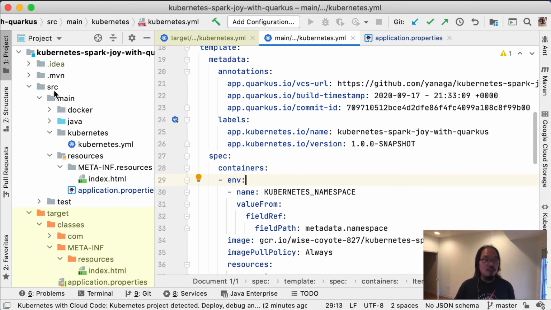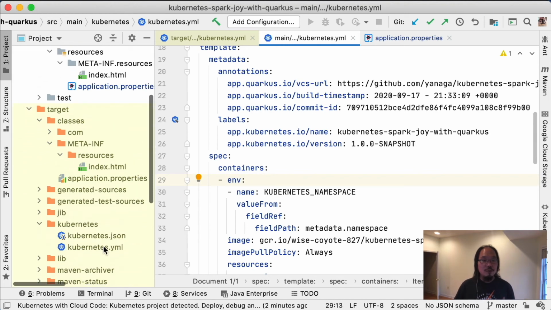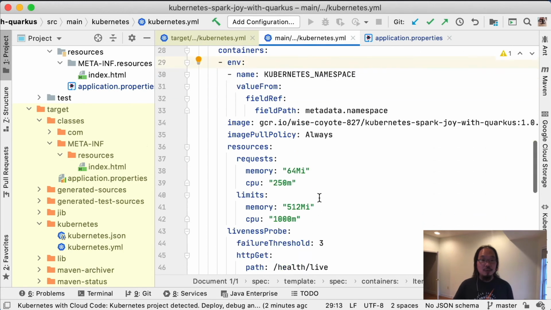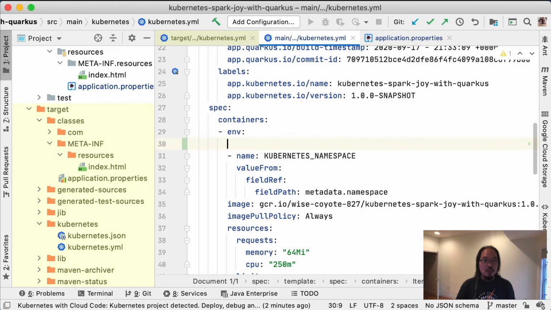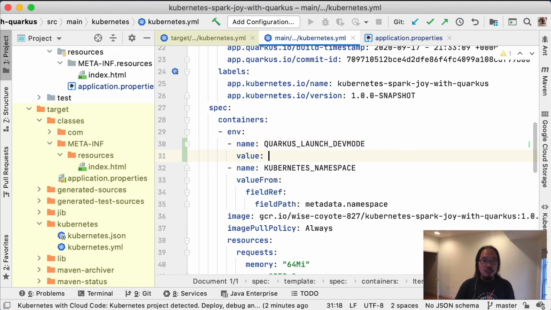And to do this, what I'm going to do is to edit the src/main/kubernetes/kubernetes.yaml. Now remember, this file is used so that the changes here get merged into the final generated file under target/kubernetes, okay? So whatever changes you make, for example the resource requests and limits, get merged in. So what we're going to do is to add another environment variable. And here under env, we can just set a new name, QUARKUS_LAUNCH_DEVMODE. And then for the value, we're going to set it to true.